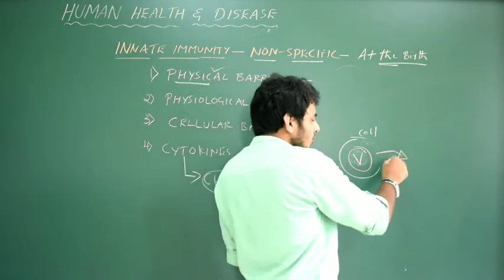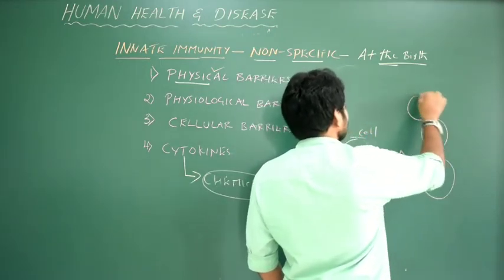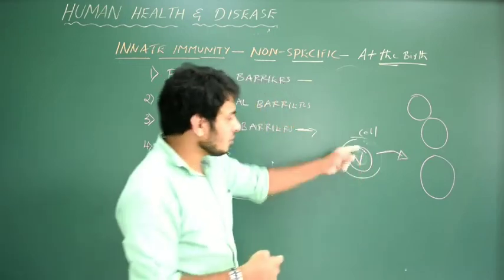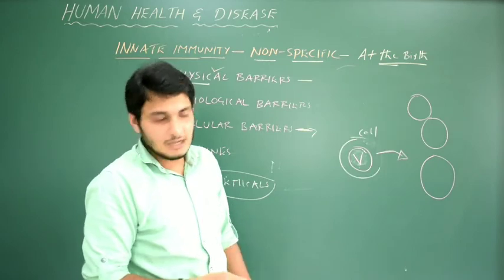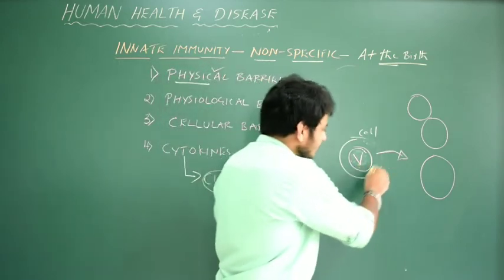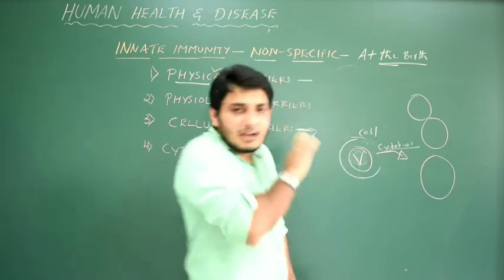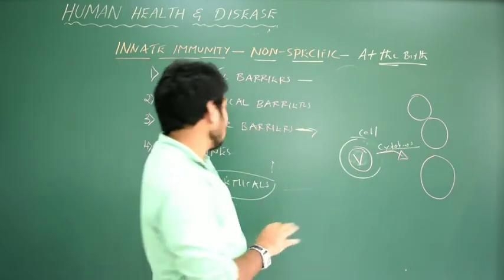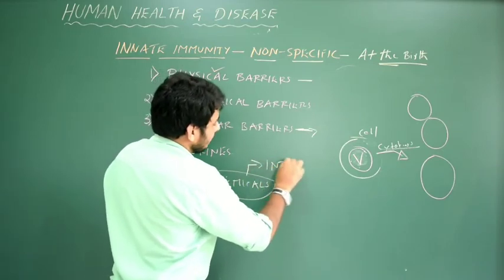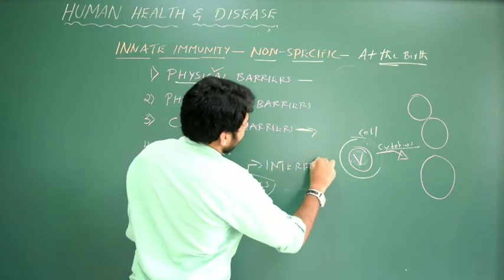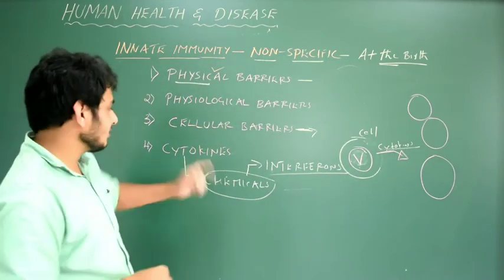Here what it's going to do is signal the neighboring cells. These are all the neighboring healthy cells, because the same virus, after causing damage, is going to invade these different cells and kill them. So before it dies, it's going to release a type of chemical called cytokines. There are many different types of cytokines. Particularly in your NCERT textbook, they have mentioned interferons. You may get a question in the board examination: what are interferons or cytokines?